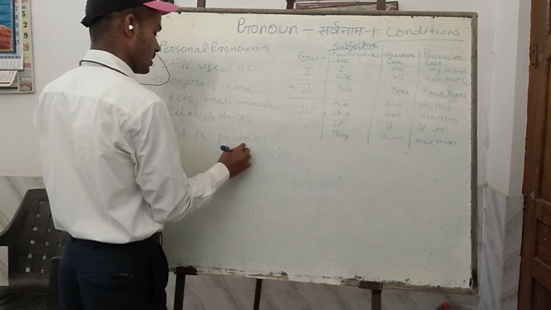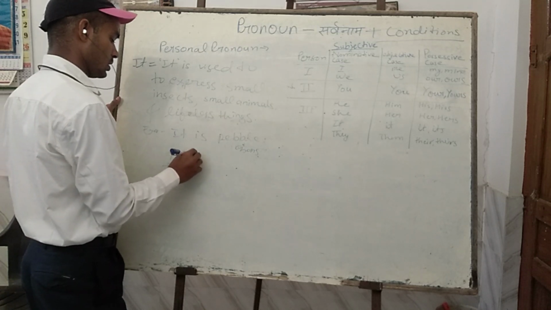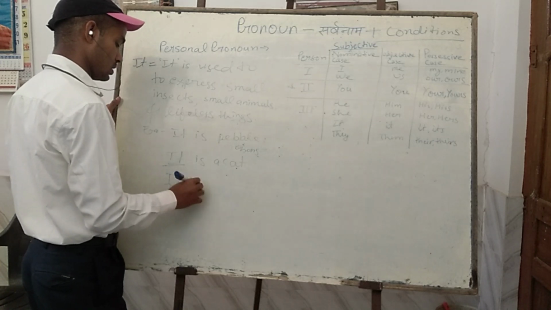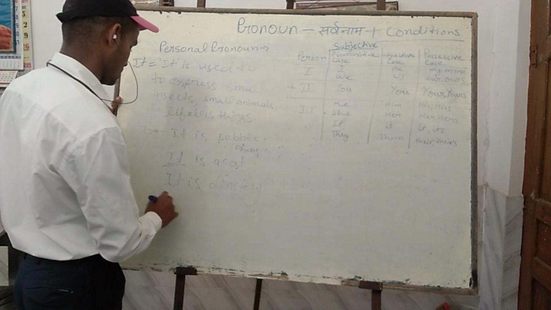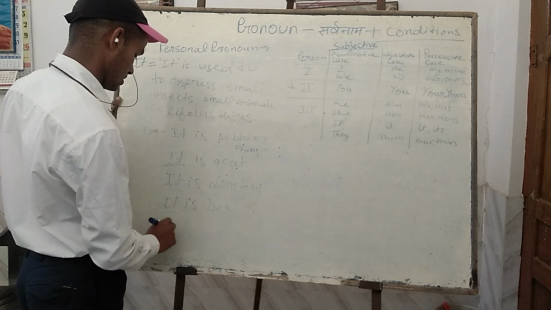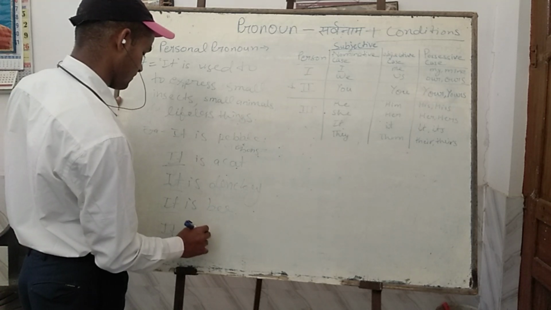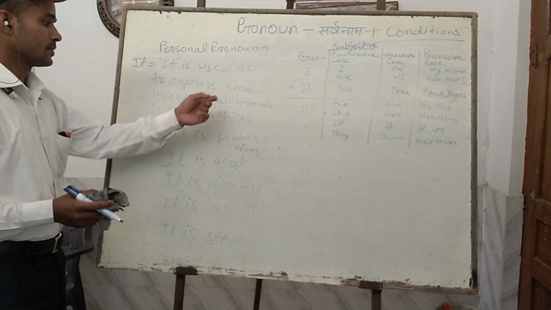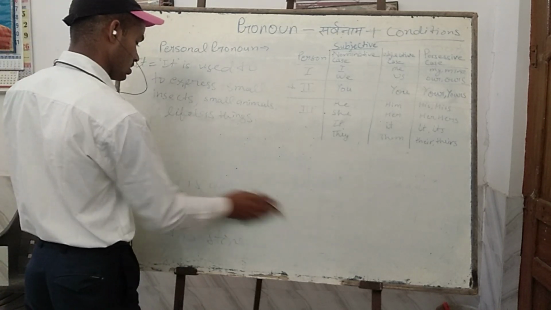It is pebble. Pebble means conquered. Same way, it is a cat. It is the donkey. It is bee. It is stone, or whatever lifeless things, small animals, insects, etc. are there. It is used for all these.